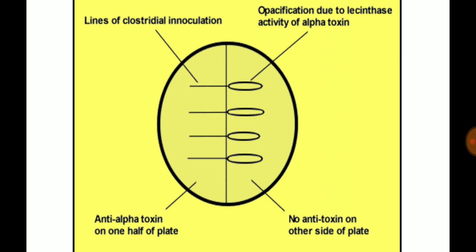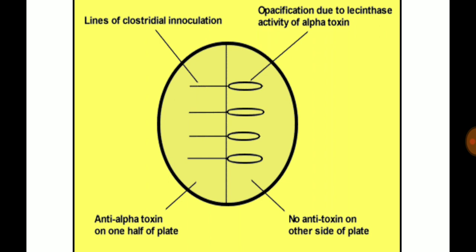Now just see, after streaking the bacteria will release alpha toxin on both sides, but since on the right side we have anti-alpha toxin, an antibody, it will neutralize the alpha toxin. So why is Nagler's reaction a neutralization test? Because alpha toxin is being neutralized in this particular test.